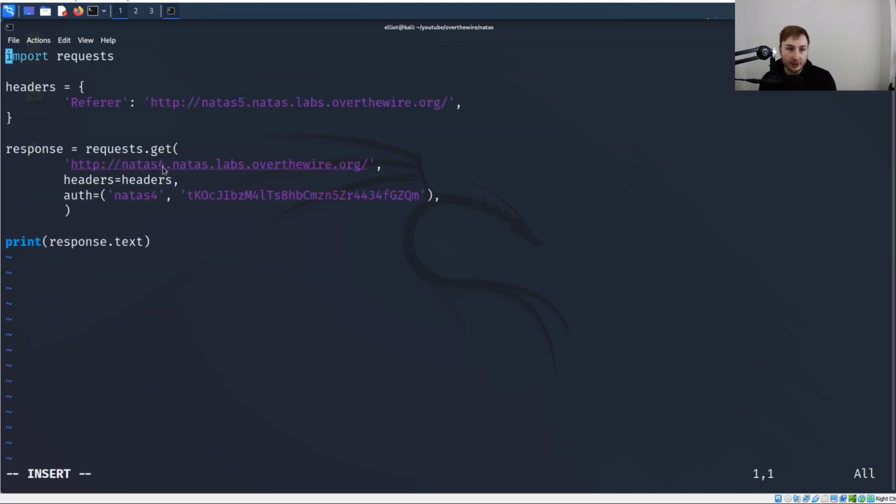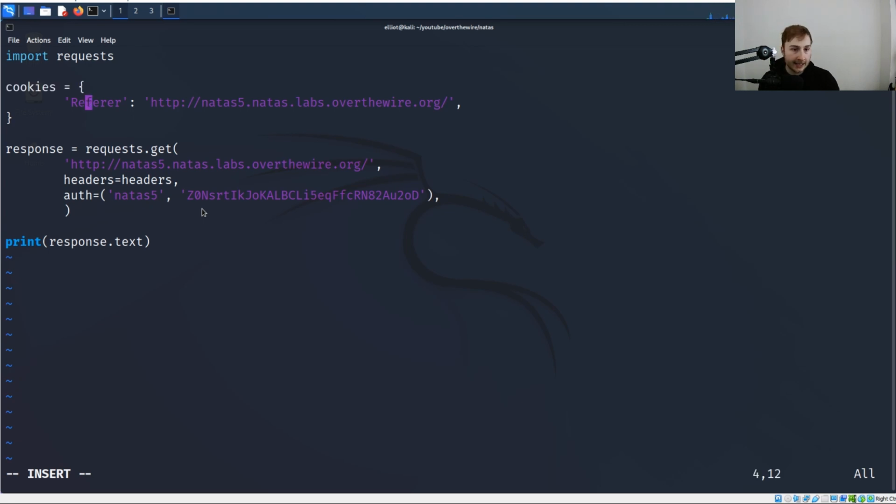And just to quickly go over what this does, if you remember, we're going to import the requests module in order to make our request. We're setting a dictionary here, which we'll edit. And then we're setting a response variable to that module's requests.get, because we're making a get request. We're going to have to change the URL here, obviously. We're going to have to change headers to cookies, and then we're going to have to change the auth values. So first, I'm just going to make sure I have that URL updated to Natas 5, and then just paste in the correct password.